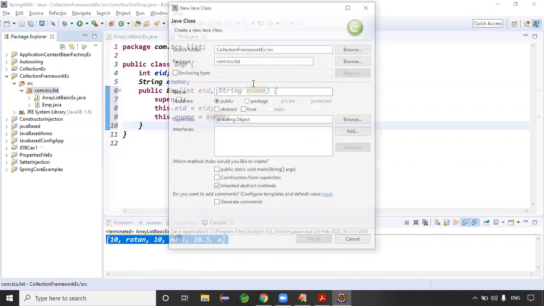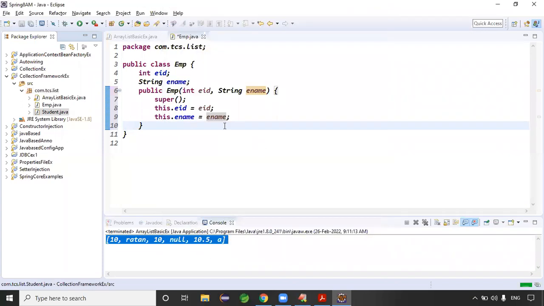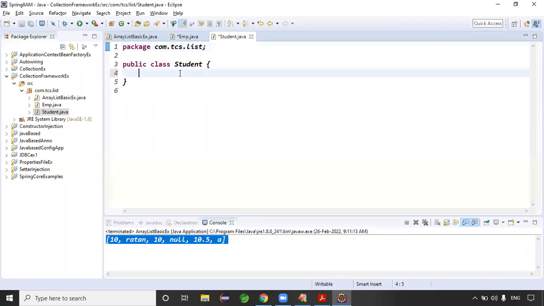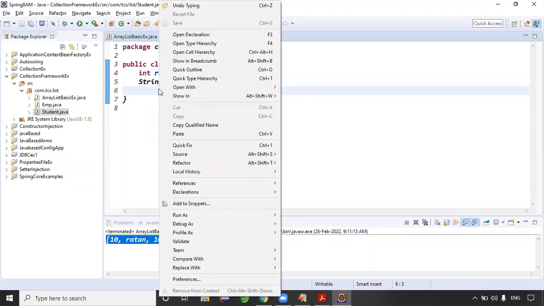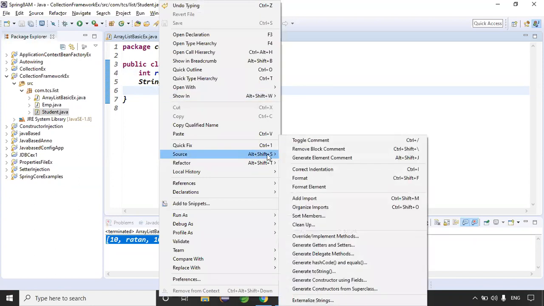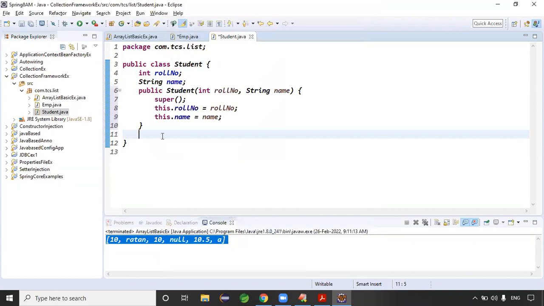Some student class. So now here you can make the student class: student roll number, an int roll number, and next one is a String name of the student. Here also, during object creation I want to initialize the data. To initialize data we need a constructor, right? Source, Generate Constructor using Fields, click on OK. Then the constructor is generated.